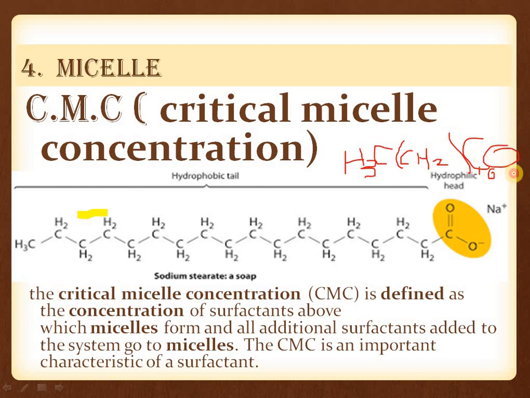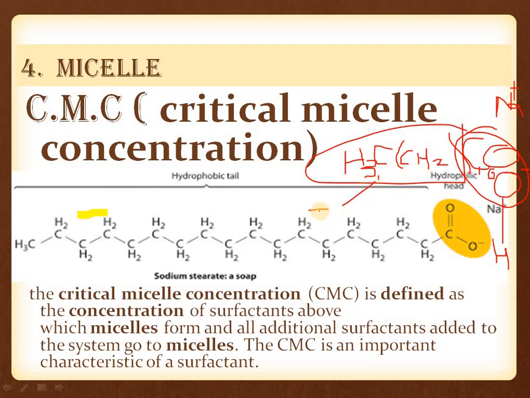And then we have COO with the negative charge, and Na positive. This is what is represented here. So this whole group represents the chain, and this is the head group, C double bond O negative. This is your head group. And the last part, where only carbon and hydrogen are present, is known as the tail of the chain.